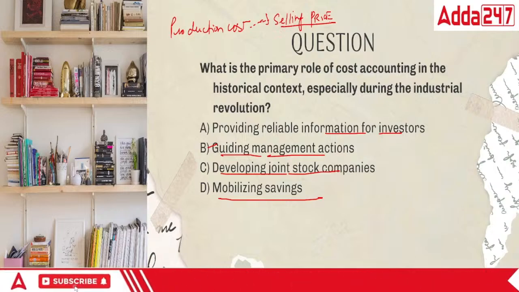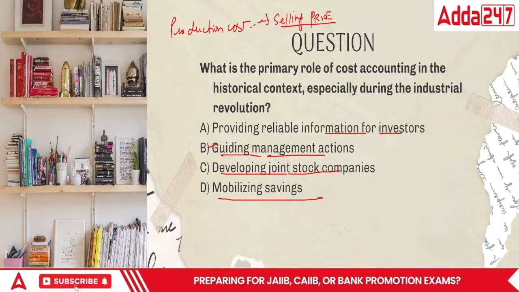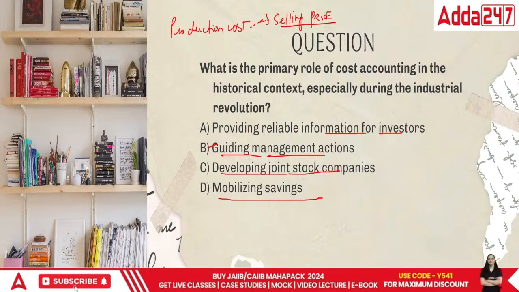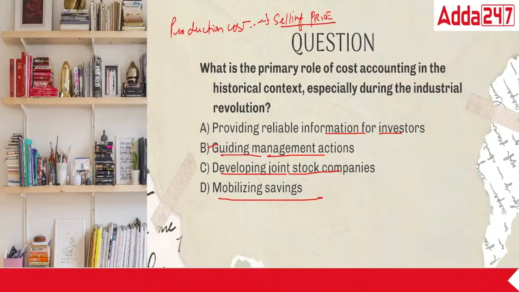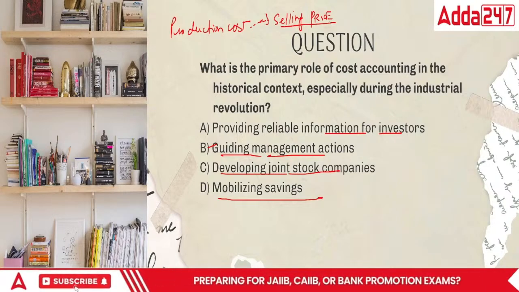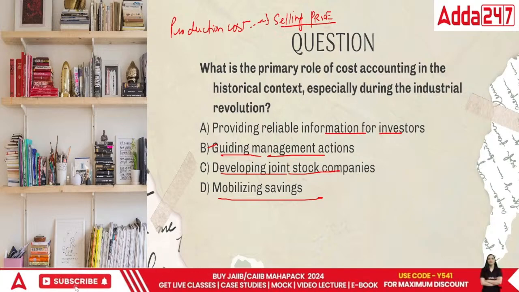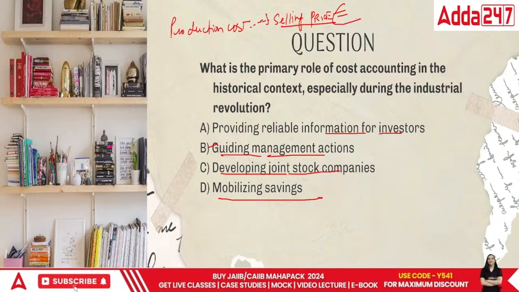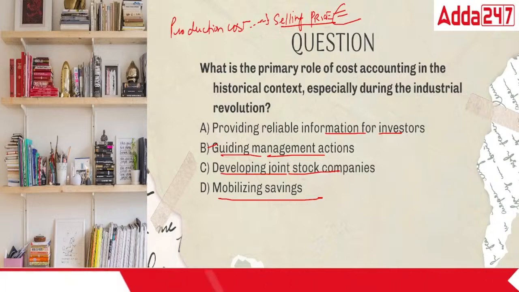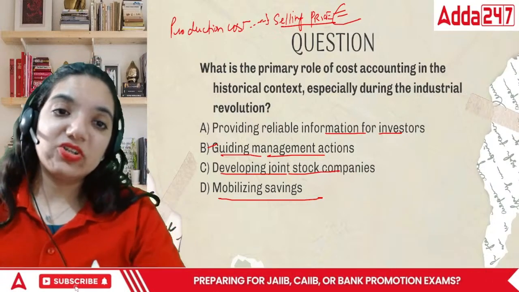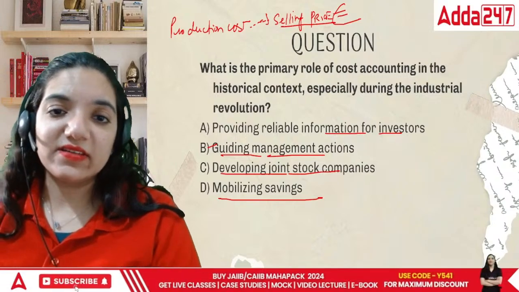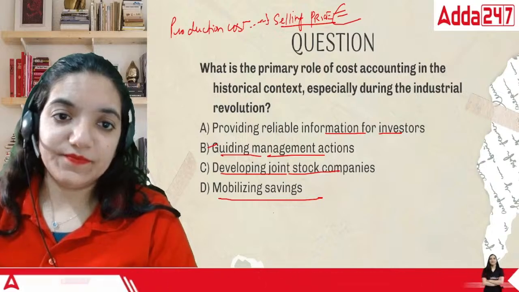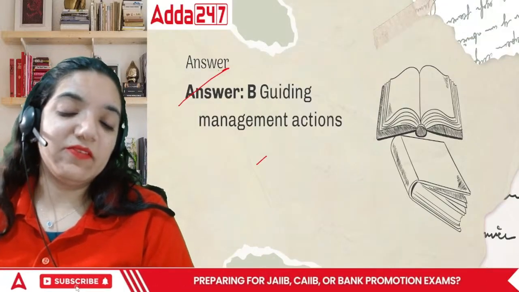Then comes guiding the management actions, or developing the joint stock companies, or mobilizing the savings. With cost accounting, the company can actually decide the selling price. That means what is it doing? It is guiding the management to do certain work in a certain manner. So the clarity comes, and that too with the proper reasoning why a specific price should be chosen and what is the price that they have to choose. So that clarity comes because of this scenario itself. So in this case, the correct answer is guiding the management actions. The correct answer would be B, everyone.